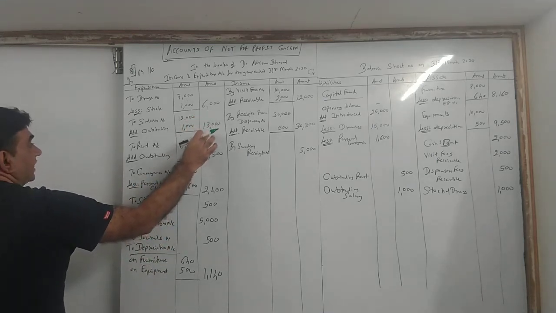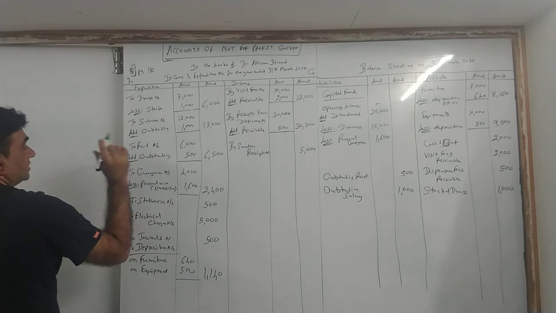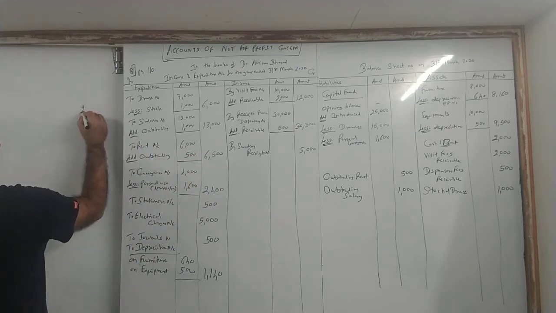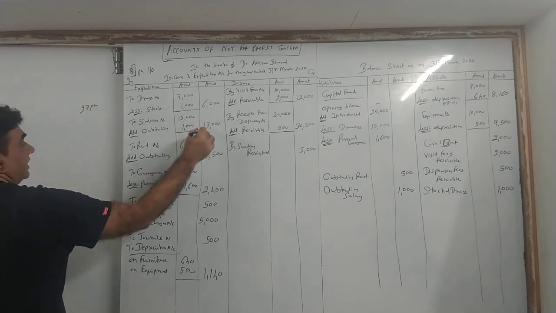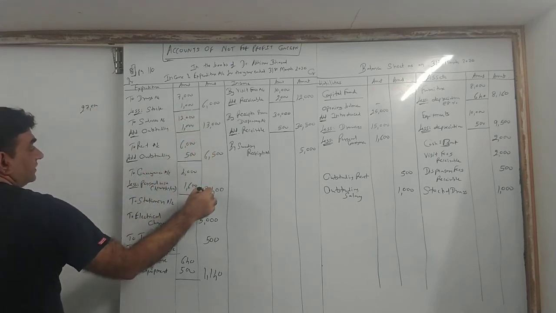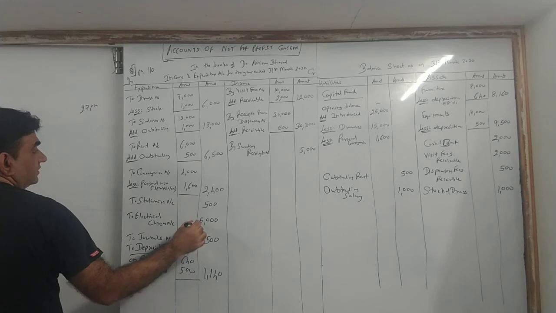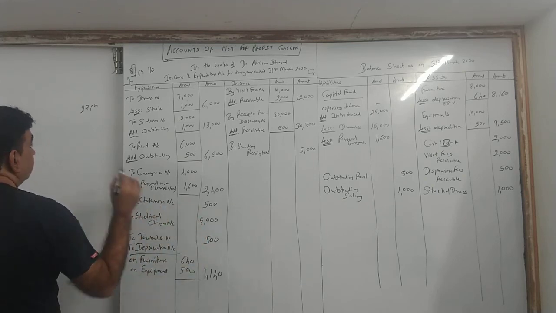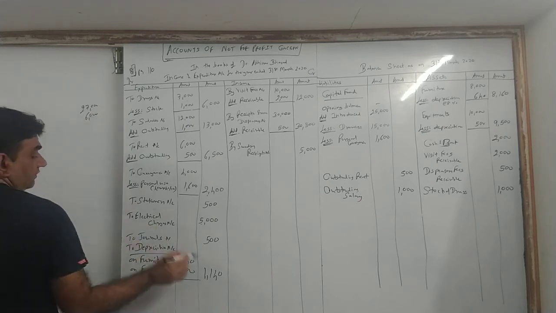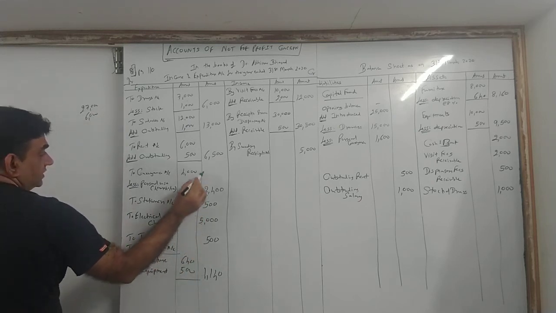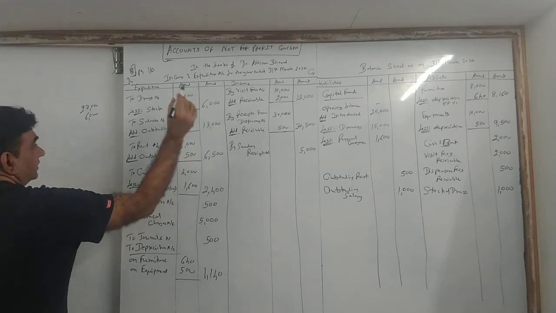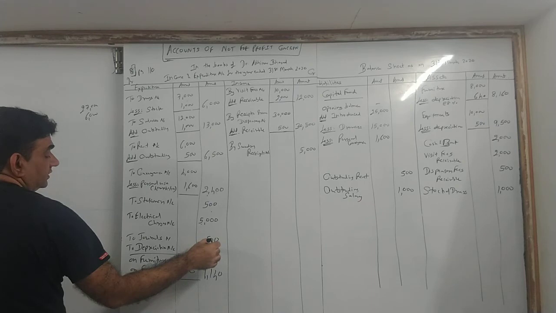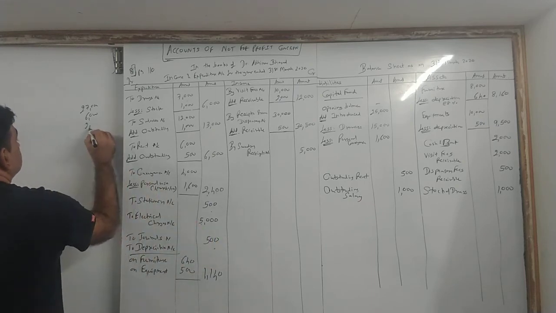6 and 13, 19. 19 and 6, 25, 27, 32... 500, 900, 1,400, 1,900, 2,040.